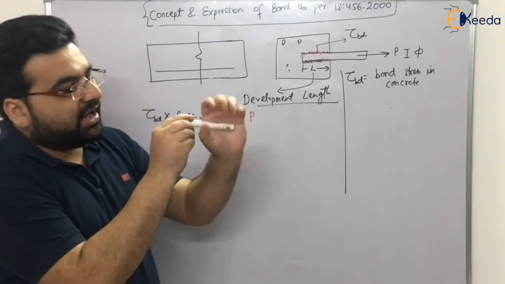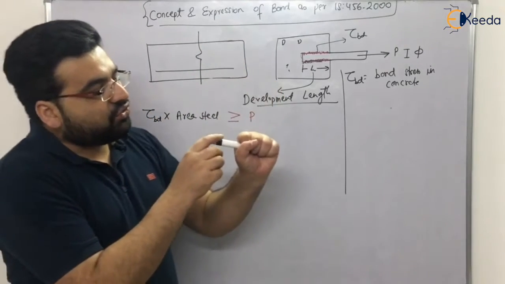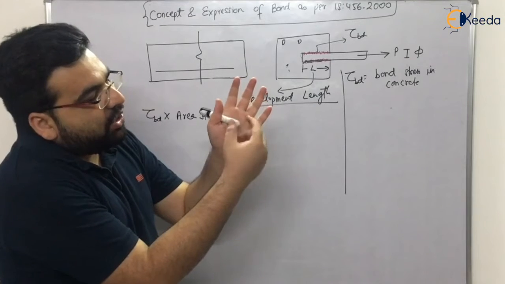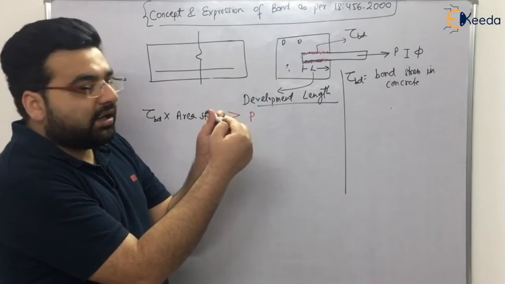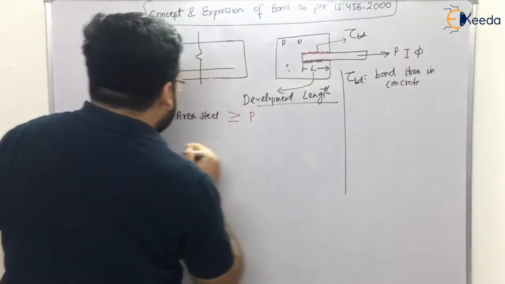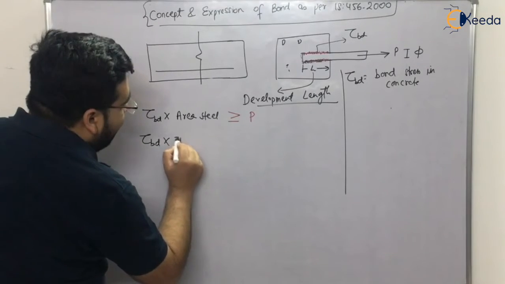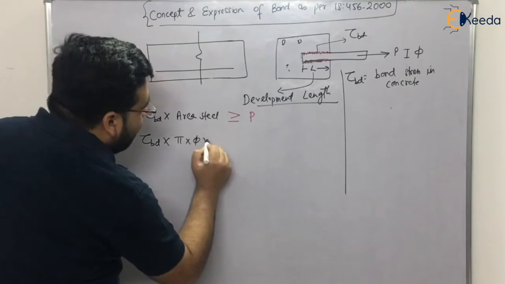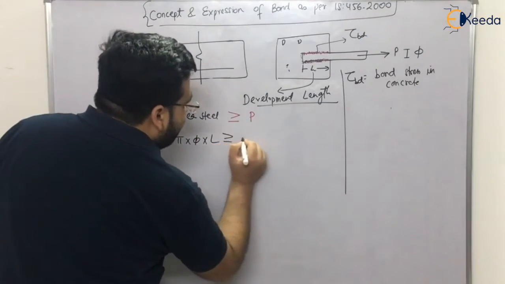It depends upon the bond between concrete and steel, right? So how much area is in contact with concrete? Pi into diameter into length, right? Let the diameter be phi. So tau BD into pi into phi into length. Simple. It should be greater than or equal to P.